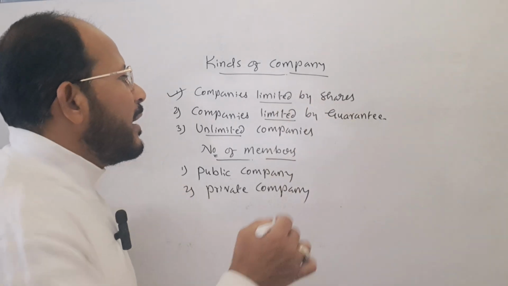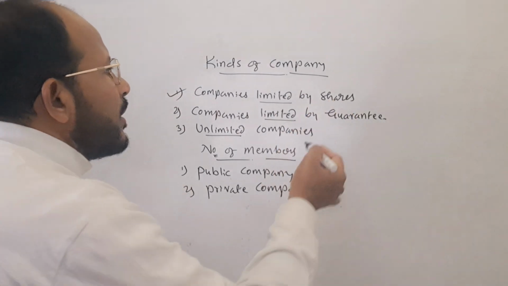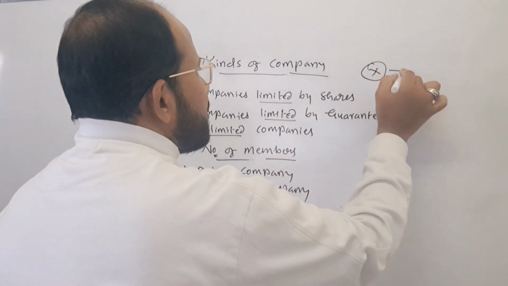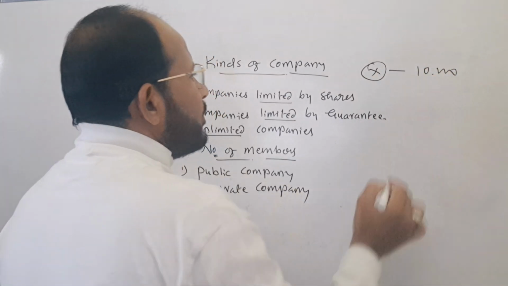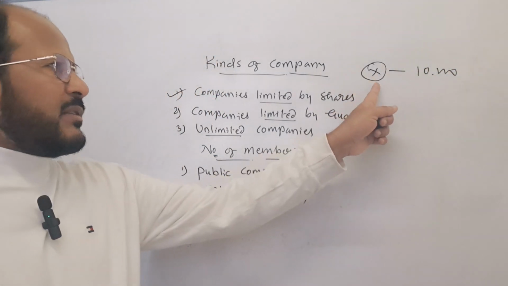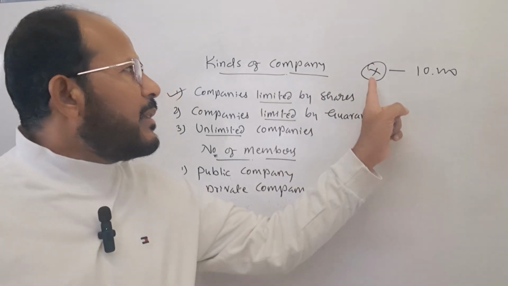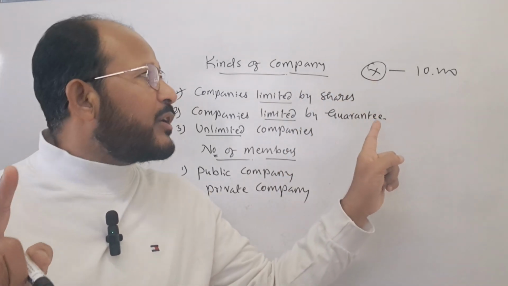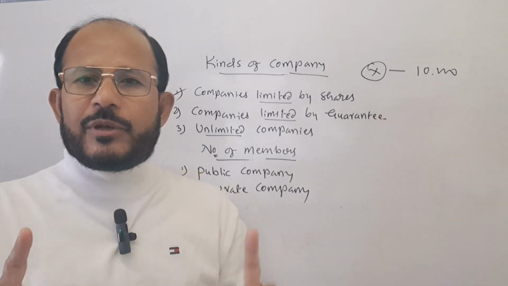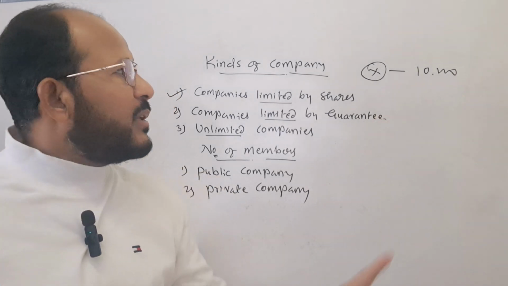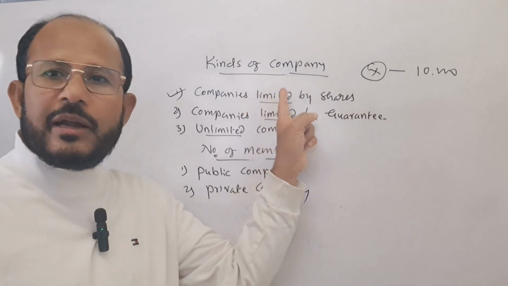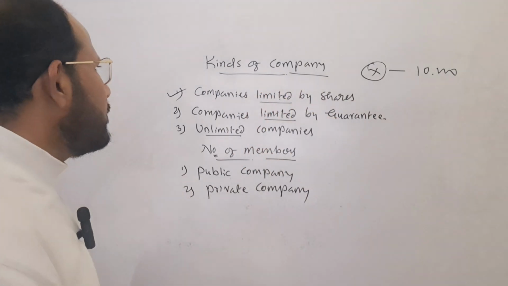For example, Mr. X purchases shares worth rupees 10,000. Here X is the shareholder. If the company is wound up due to heavy loss, Mr. X is going to lose at most rupees 10,000, not more than that. This is called companies limited by shares.